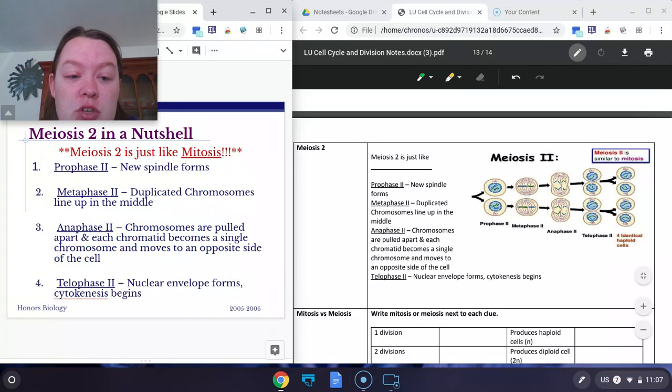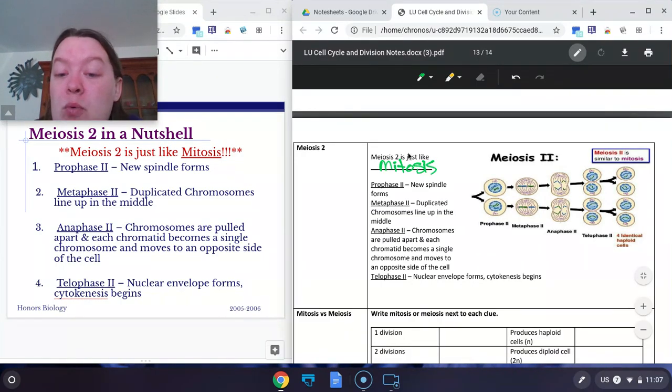Now, meiosis 2 is just like mitosis. They are going to look exactly the same. We will have prophase 2, we'll have the spindle form. Metaphase 2, the chromosomes line up in the middle. Note, this time they are individual, they are not with a pair. Then the chromatids pull apart. Again, not the whole chromosome, but the individual chromatid. Then we move into telophase and cytokinesis.